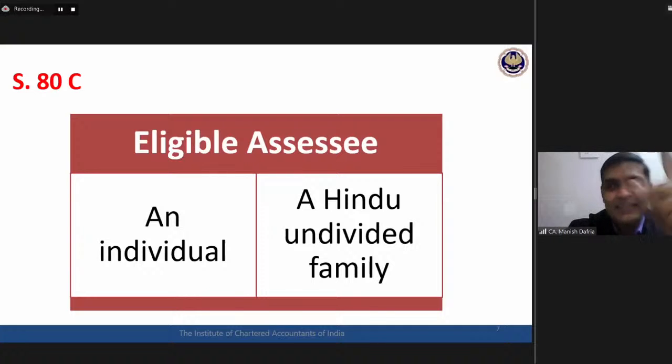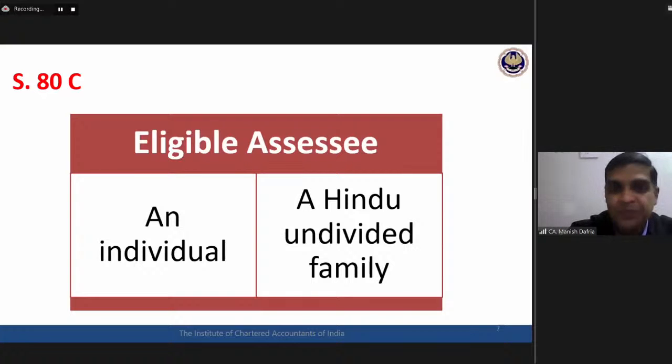Income tax is a very interesting subject in the sense that here, what is written, that is to be seen. Sometimes what is not written has to be seen more carefully. So how can we see what is not written? This is the art. This is the expertise I need to develop. If something is not written, probably that is more important in a number of cases.